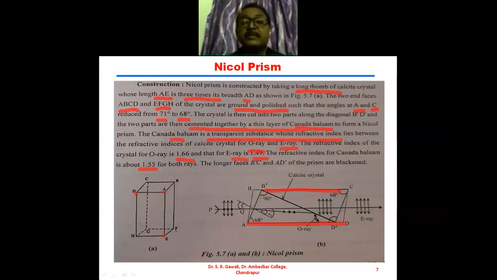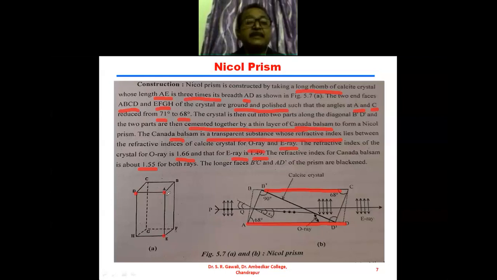So these two faces will block the ordinary ray.